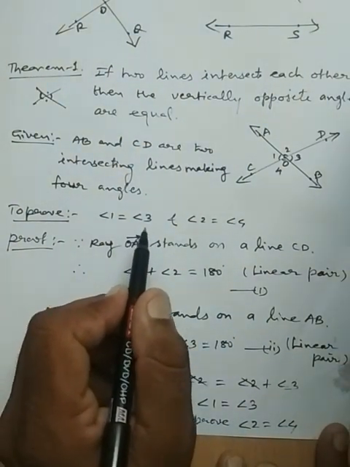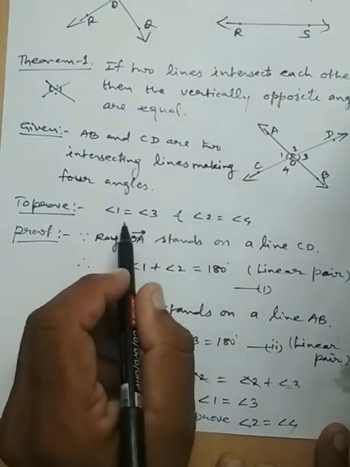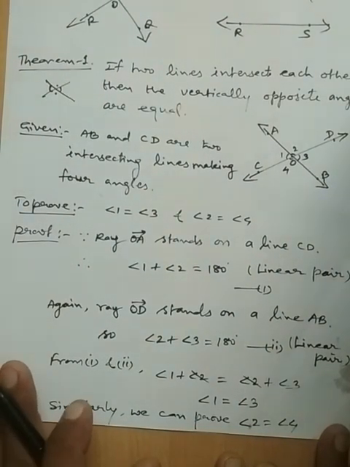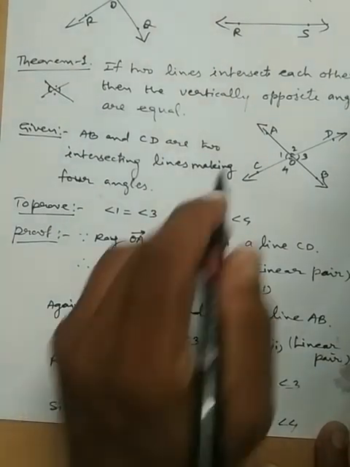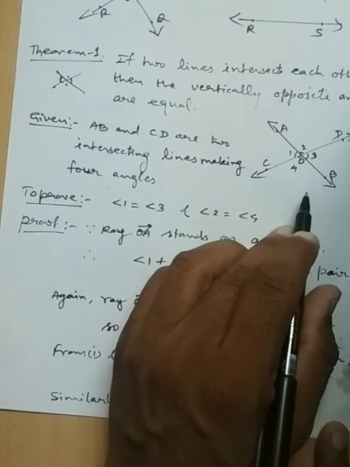Similarly, we can prove the second part also, so angle 2 equals 4. There is no need to prove both parts. If we prove one part, then we can write that similarly we can prove angle 2 equals 4. So finally this is the proof of this theorem: if two lines intersect each other, then vertically opposite angles are equal.